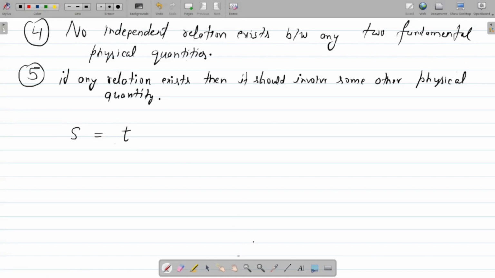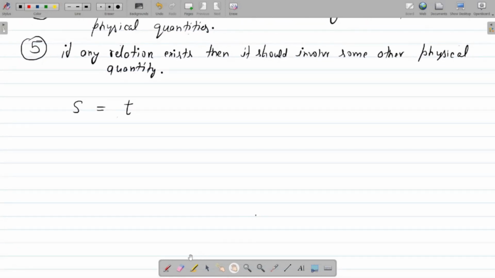If I rearrange this equation, I can write it as s upon t equal to 1. Now you can see this is a number, and that is equal to 1.